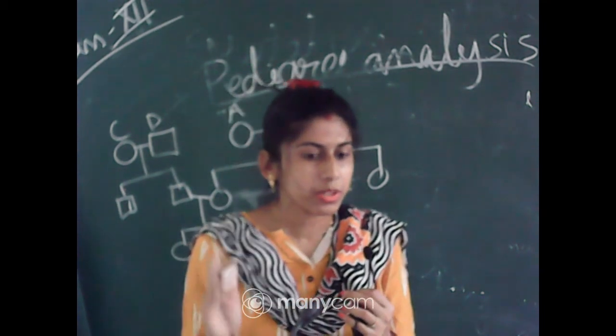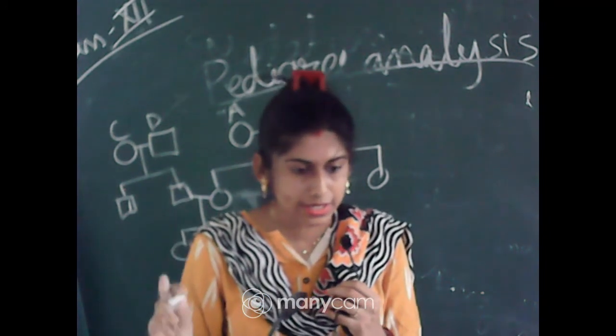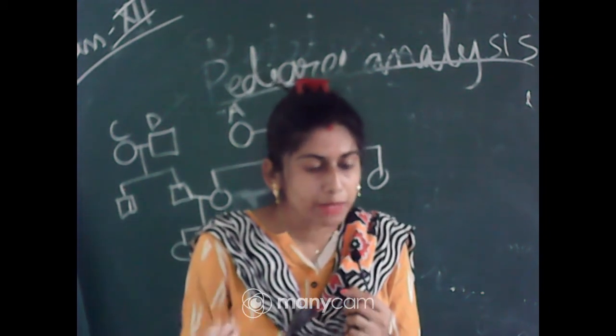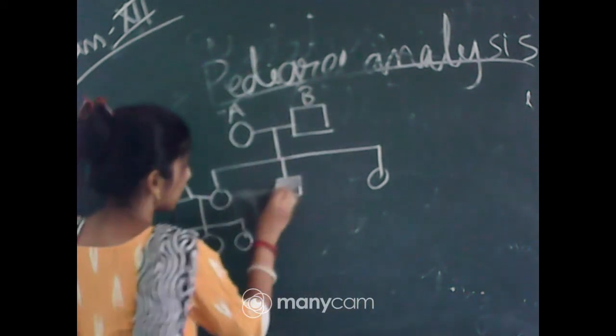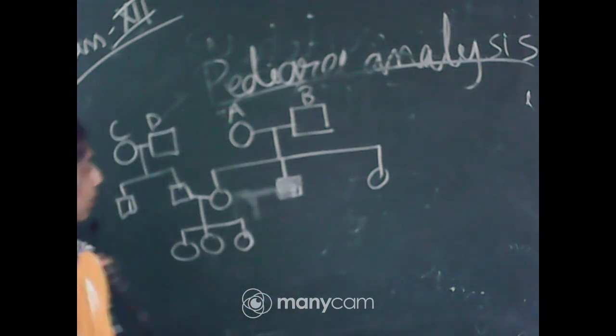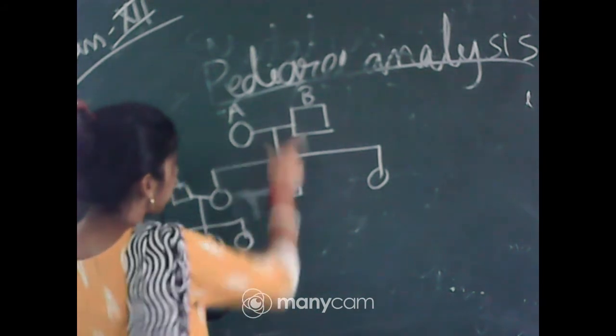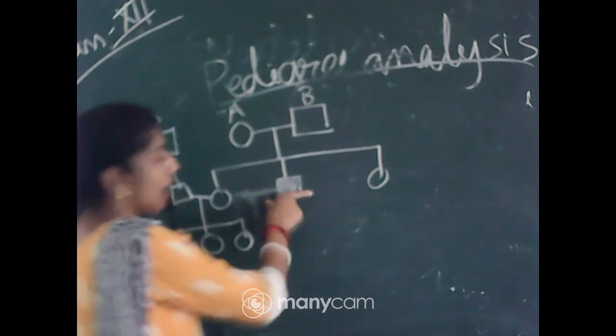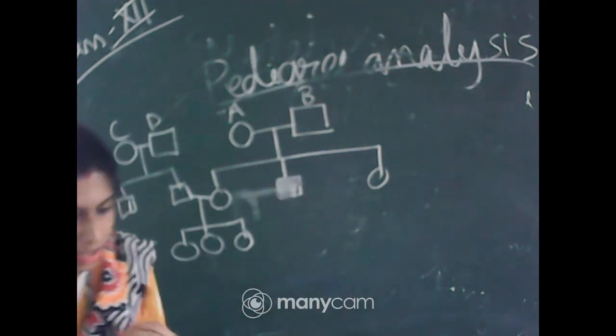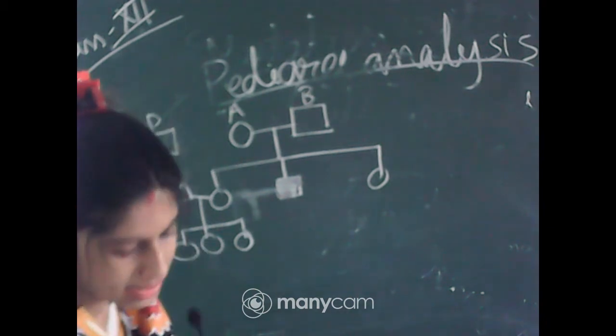From this we have to understand what type of inheritance it is showing. If I draw like that, then it will mean that this couple AB is having 2 girl children who are normal and 1 affected male child.